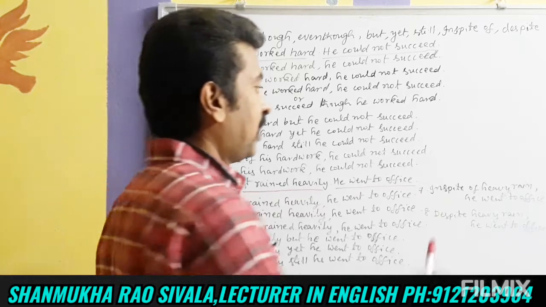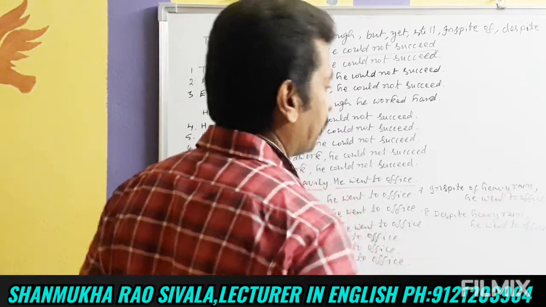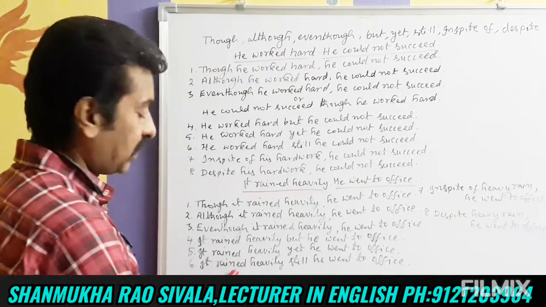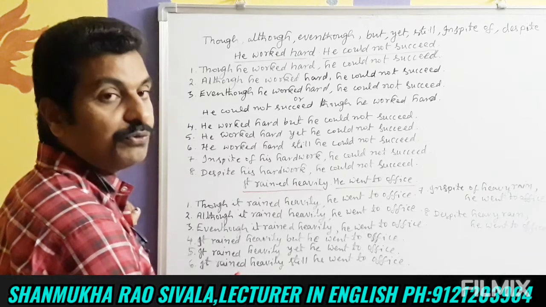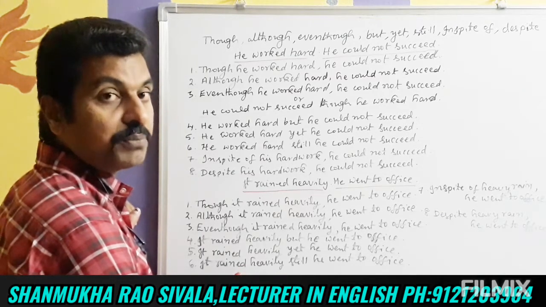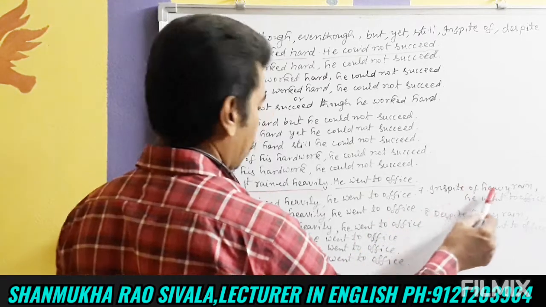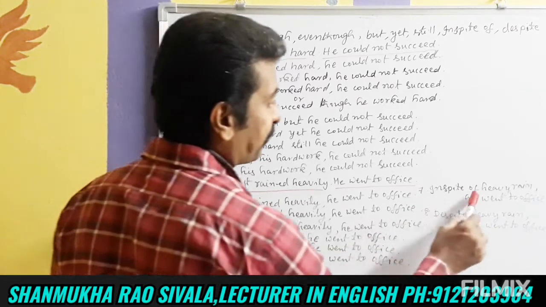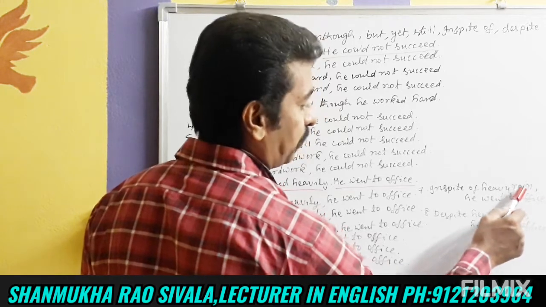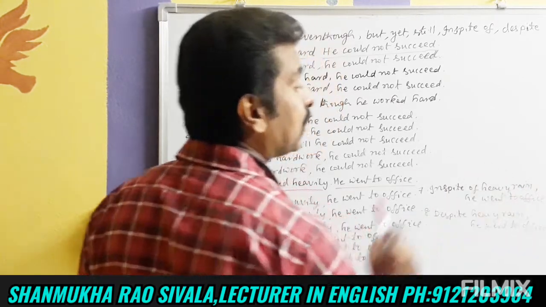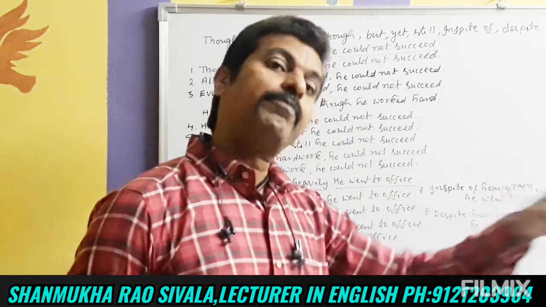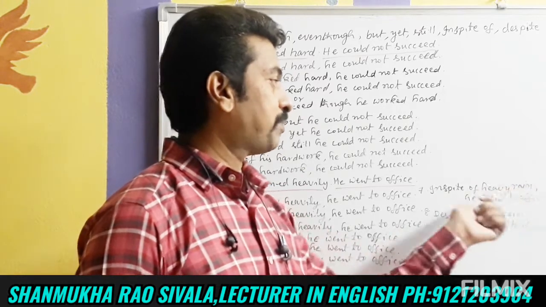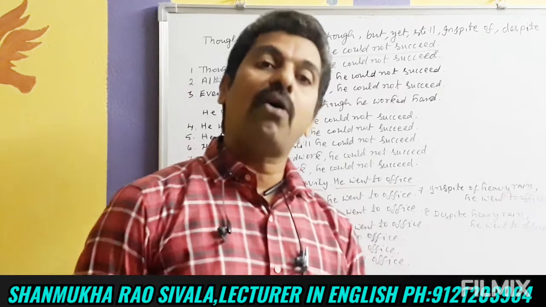And in spite of heavy rain, he went to office. Here we use rained, which is a verb form. So we have taken the noun form of rained, which is rain. So in spite of heavy, heavily is an adjective, so we have taken the adjective form. In spite of heavy rain, rain is a noun form. In spite of plus adjective heavy plus noun form. In spite of heavy rain, he went to office.